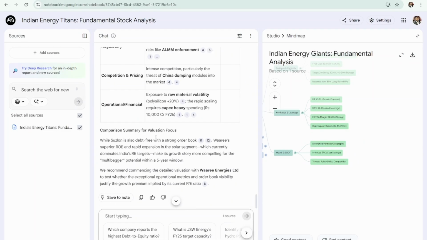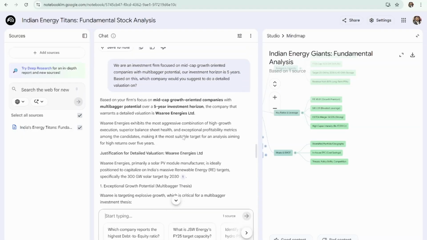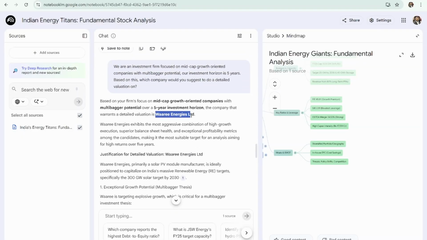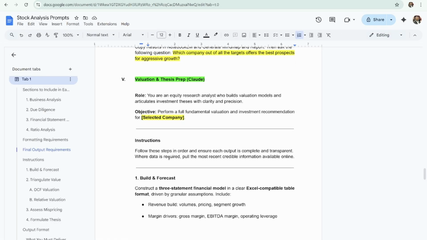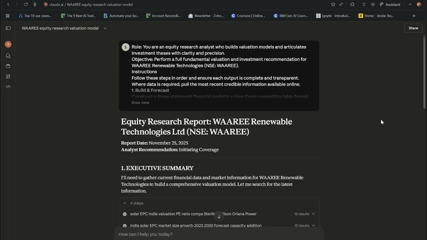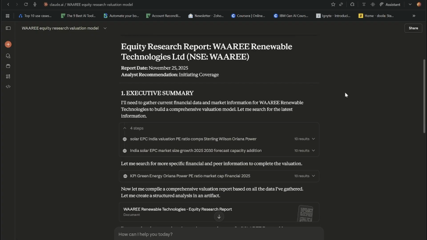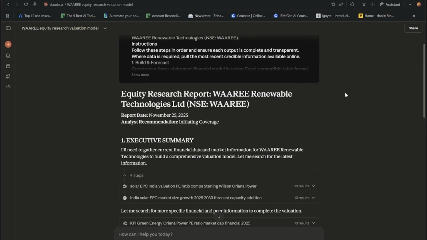Okay, so I'll not go into the details as to why it has selected this for now, but we will be looking at Vari Energies Limited, and I'm going to highlight this. So we will look at Vari, and this time we will be using Claude for the valuation and thesis prep. All right, so for Claude, I had to do this in a different account because after running a few tests, I had actually exhausted my free usage. This is the prompt that I use, and this is the result that I have now.